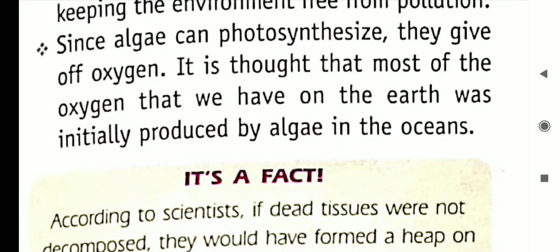Since algae can photosynthesize, they give off oxygen. It is thought that most of the oxygen we have on the earth was initially produced by the algae in the oceans. Algae are a very important part because they provide oxygen to aquatic animals. In oceans, seas, rivers, and ponds, everywhere algae help to produce oxygen.